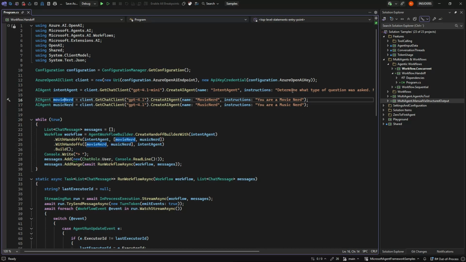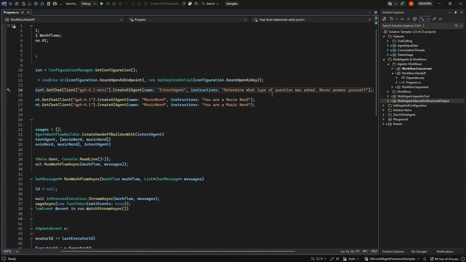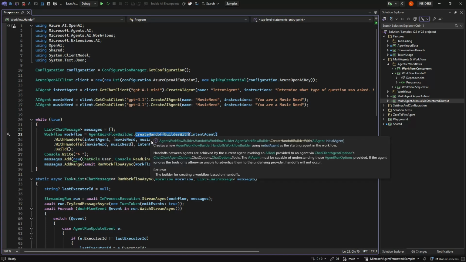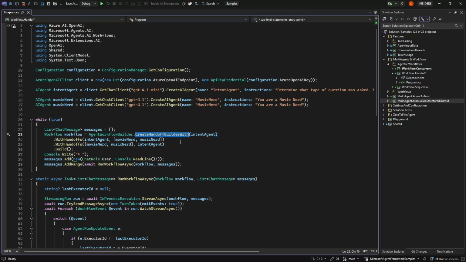So nothing special. This one is just being instructed that it should not answer itself, but it should instead find the type of question. And then we build our workflow in that we are gonna make a workflow builder, and we are gonna make a create handoff builder with.